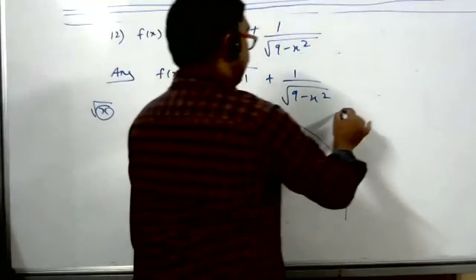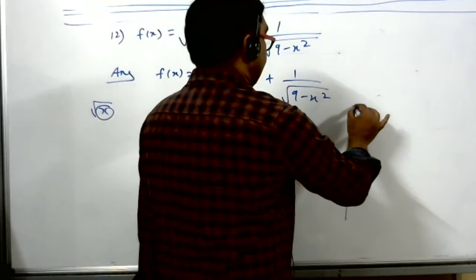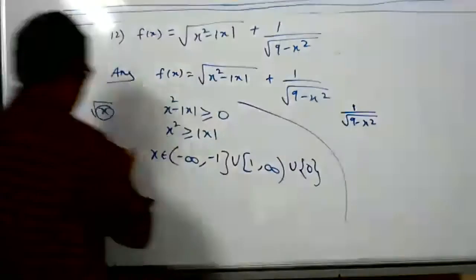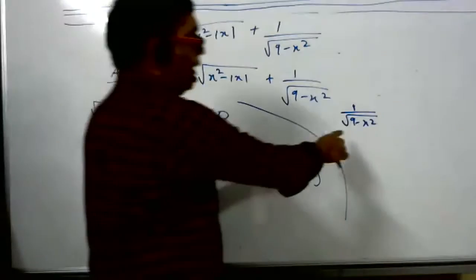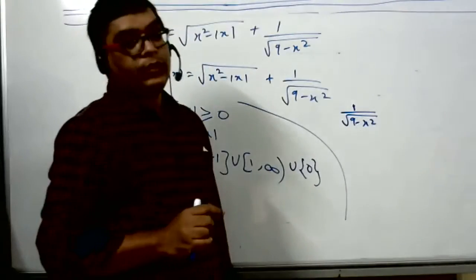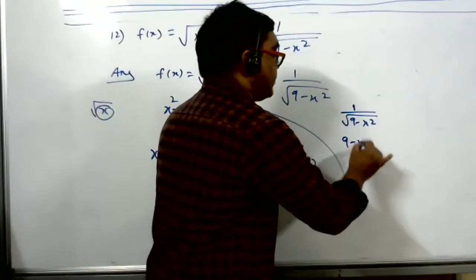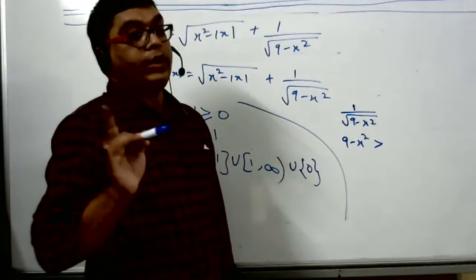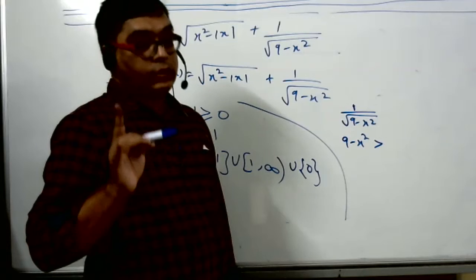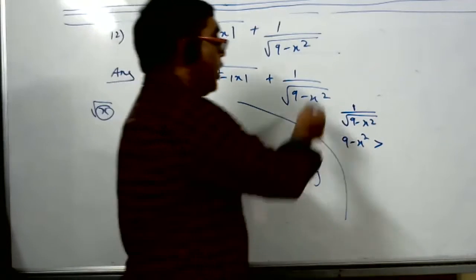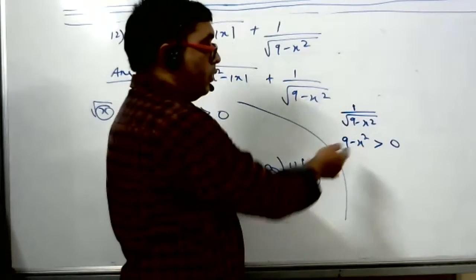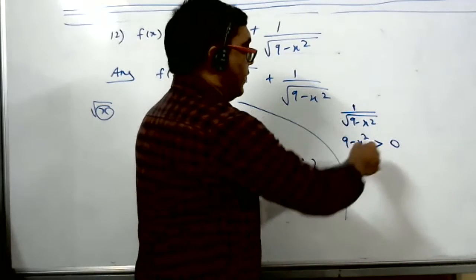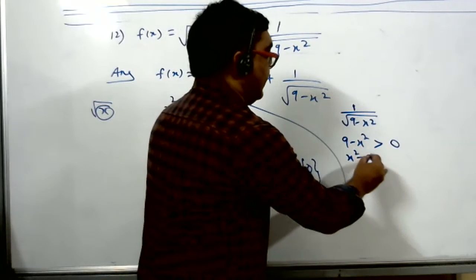Second function considered here. So here I will write 1 by square root of 9 minus x square. When is root defined, student? When 9 minus x square should be greater than 0. It cannot be equal to 0, as it is in the denominator. So now a wavy curve. How to draw? Multiply with minus 1. So what happened? x square minus 9.